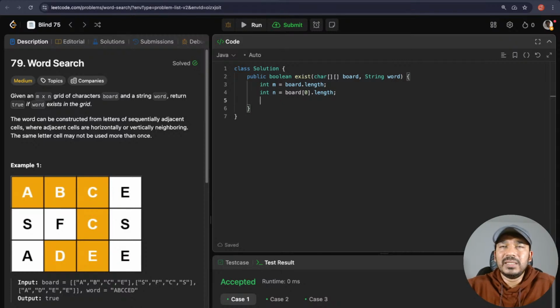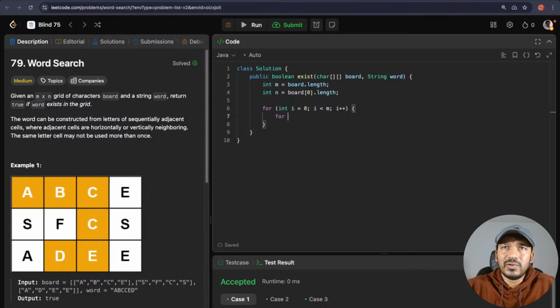And then how do we go about iterating through each of the cells in the board? For that, int i is equal to 0, i less than m, i plus plus. Let's do that. And then for int j is equal to 0, j less than n, and j plus plus.